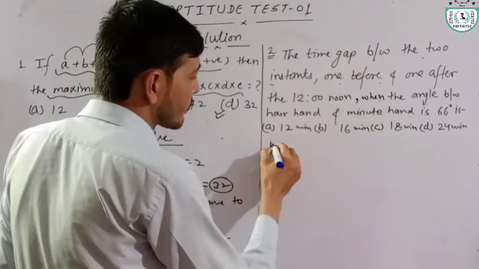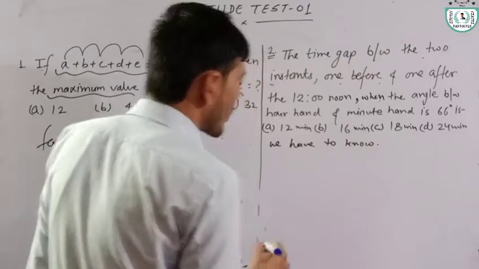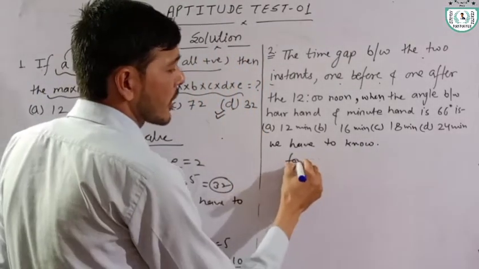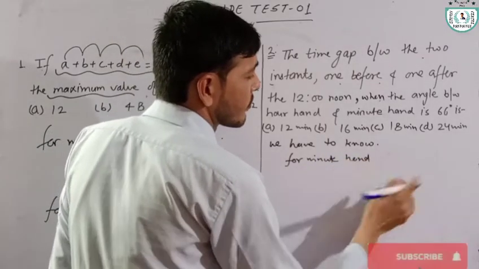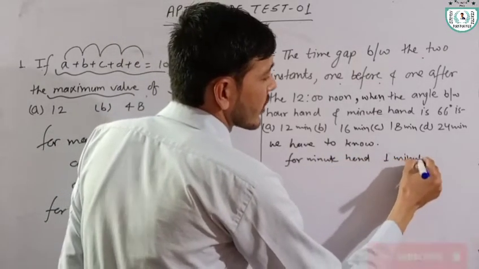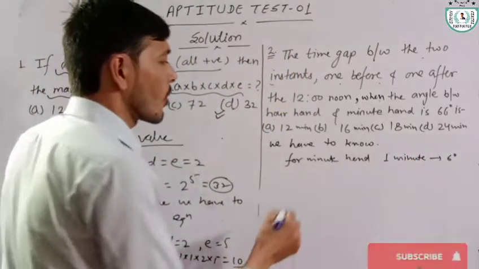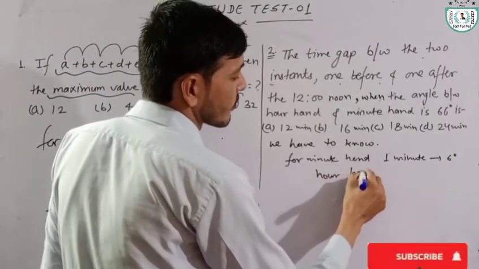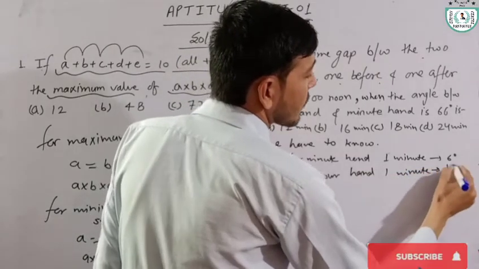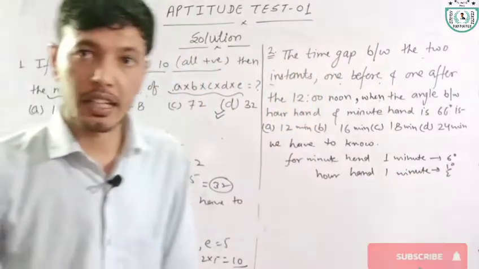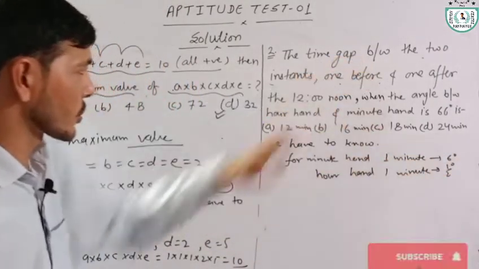We have to know that for the minute hand, 1 minute completes a 6 degree angle, and for the hour hand, 1 minute completes a half degree angle. According to this we can solve this question.